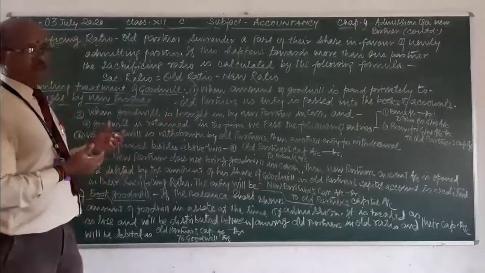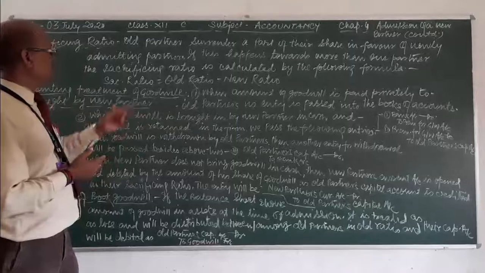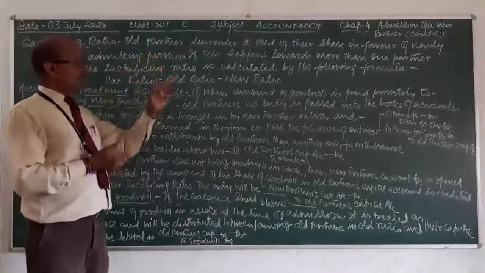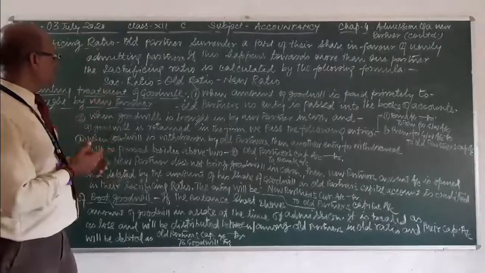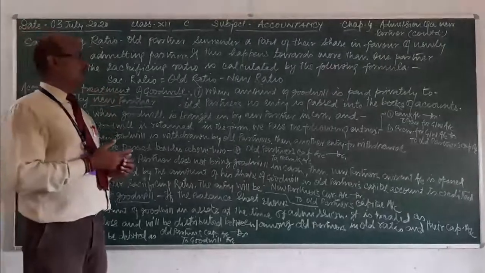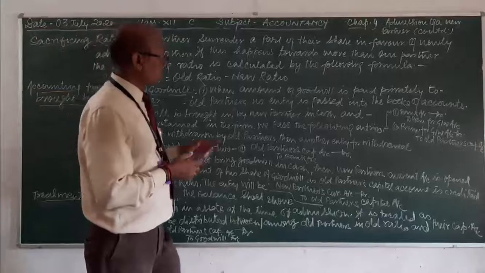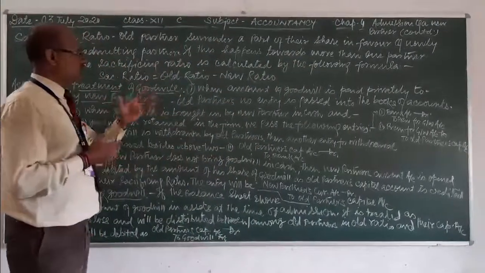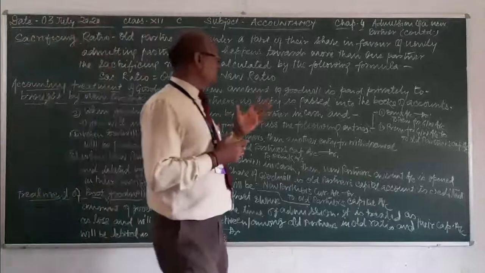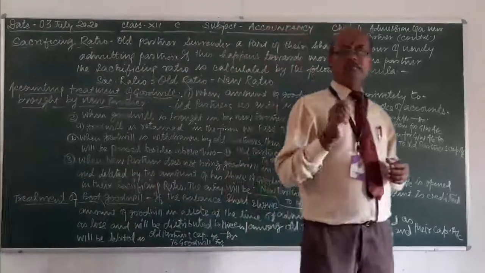So you must be clear that old partners surrender a part of their share in favor of the newly admitted partner. If this happens towards more than one partner, the sacrificing ratio is to be calculated by the formula.